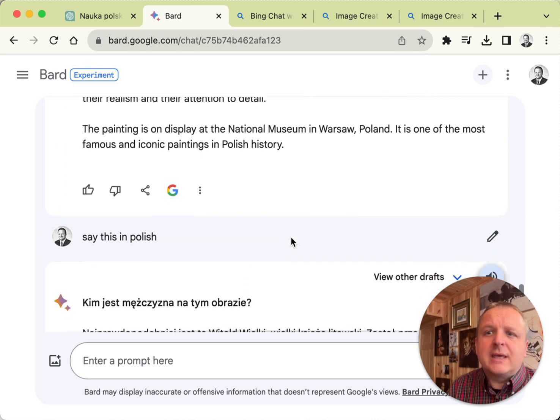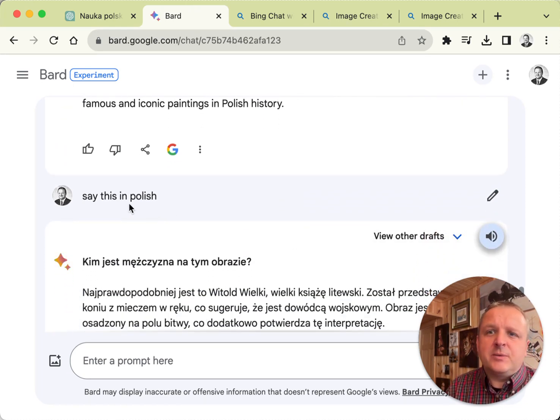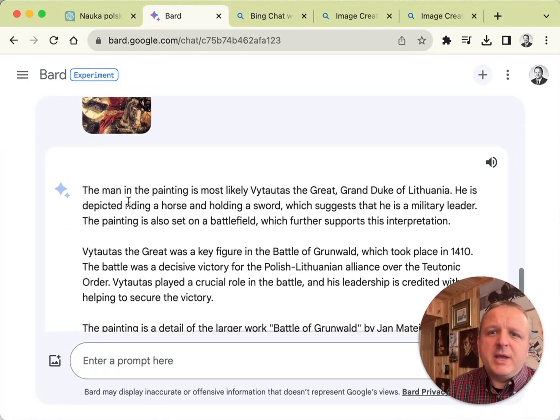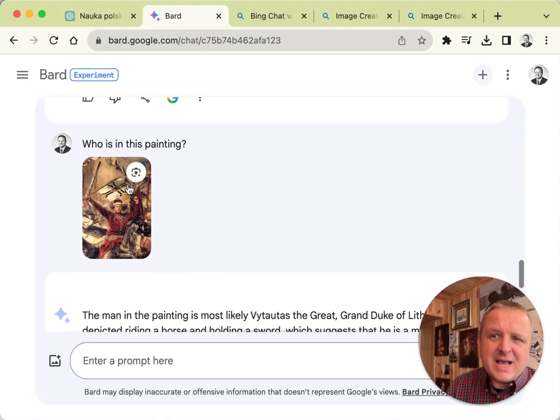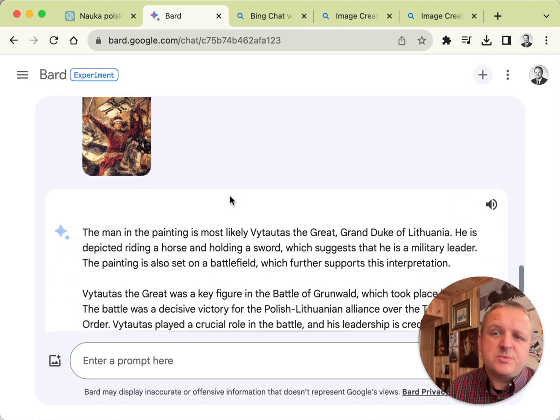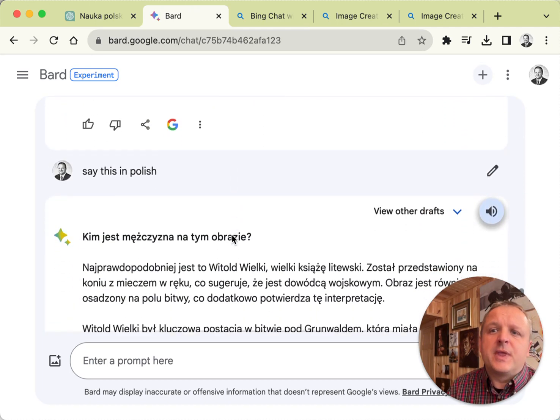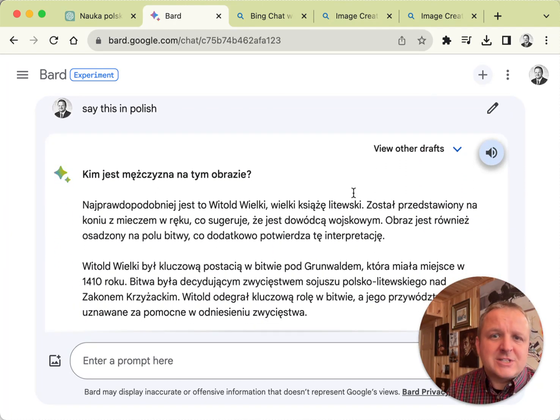But what I really like about Bard is when I told it, say it in Polish. So it explained here all about the picture, and I did ask in English, right? So that's why the response came in English as well. It provided very good translation, and then let's listen to Bard read it to us.